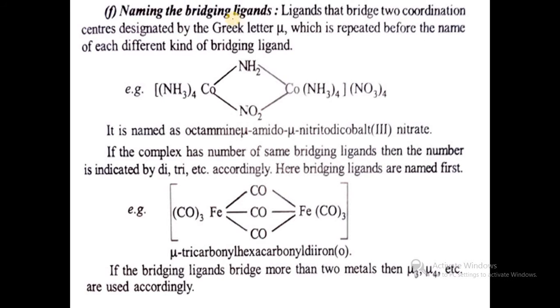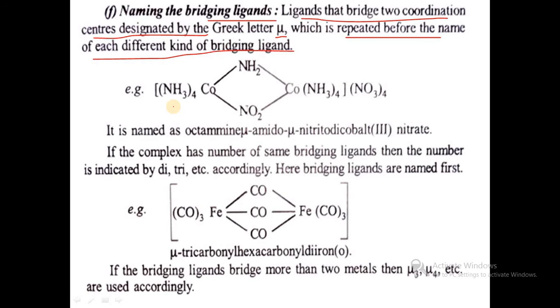Then in the case of naming the bridging ligands, ligands that bridge two coordination centers are designated by the Greek letter mu, which is repeated before the name of each different kind of bridging ligand. So in the case of this complex, that is [(NH3)4Co(NH2)(NO2)Co(NH3)4](NO3)3, at the bridging point there is an NH2 group and an NO2 group, and after that there is also (NH3)4 and it ended with the nitrate.